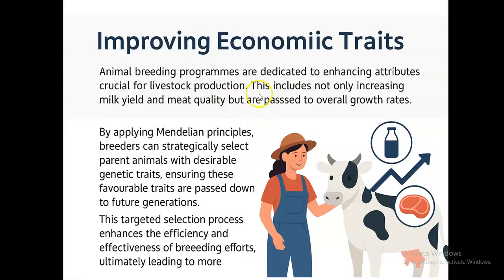Then another thing is improving economic traits. Our knowledge of inheritance of economic traits can inform manipulation of those economic traits. By applying Mendelian principles, it is possible to strategically select parents with desirable genetic traits, ensuring that these traits are passed down to future generations.